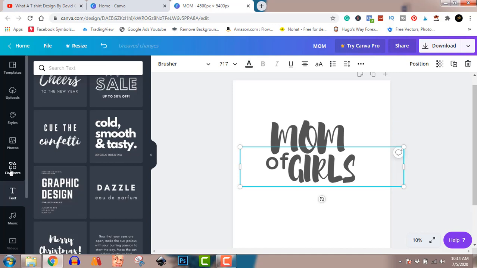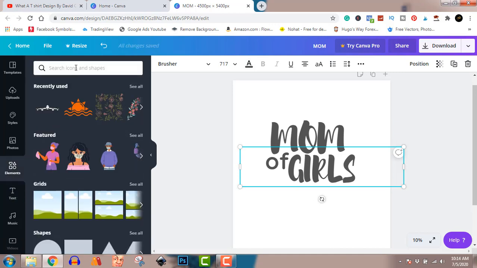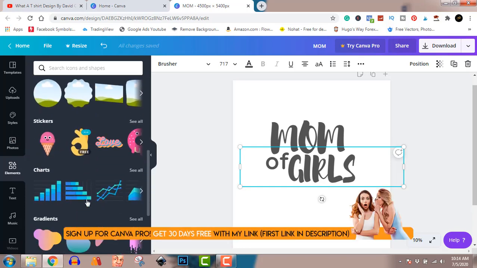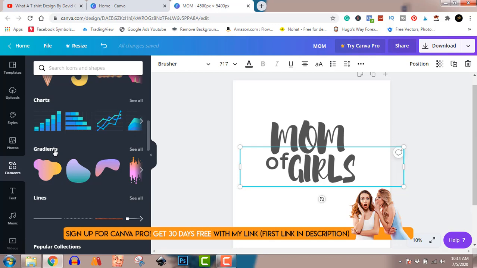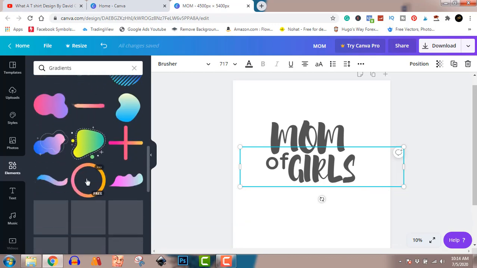Now we'll go to element. I love to use this element. Let's see if we find gradients. Okay, we have gradient. Let's see if we find something we can use in gradient that looks circular in nature.